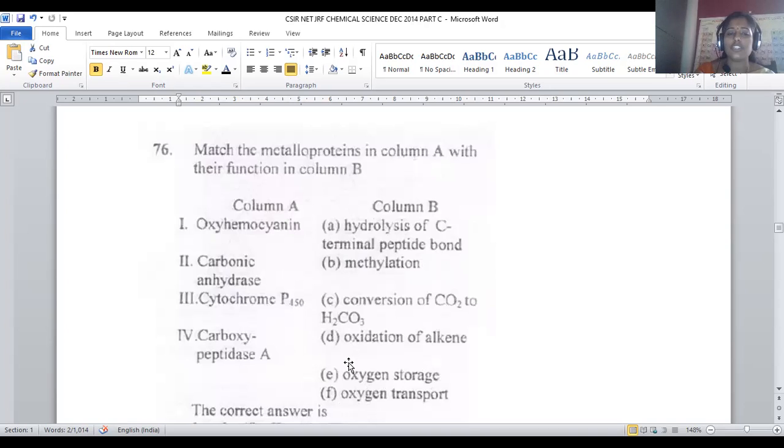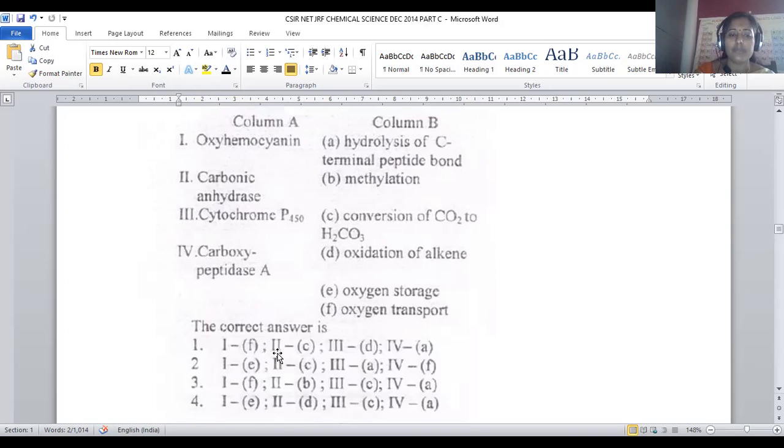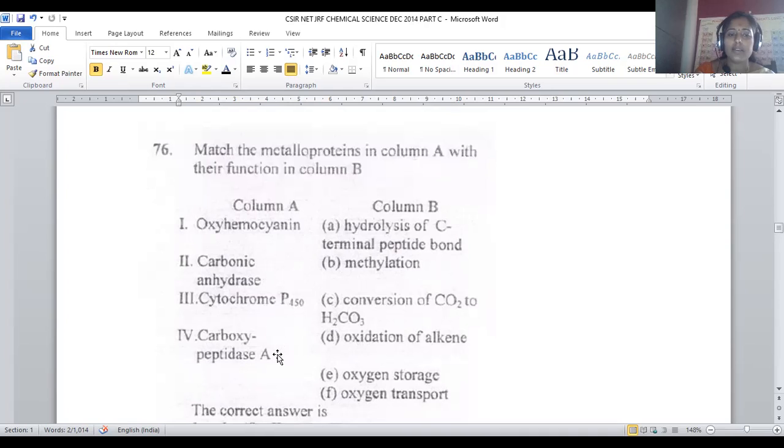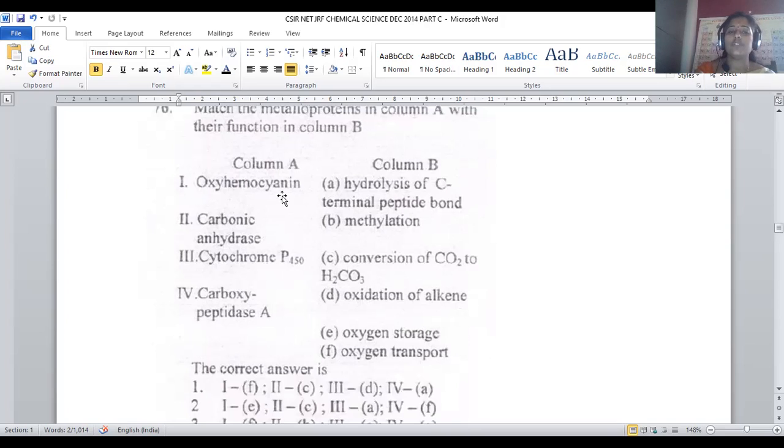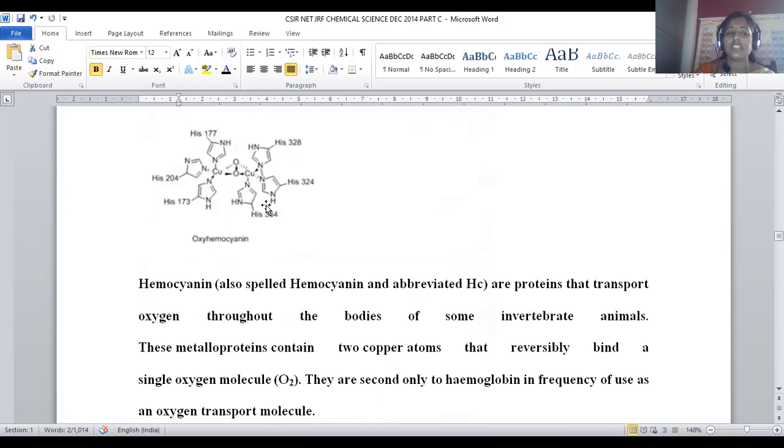It is a match the following question, again from bio inorganic chemistry itself. Match the metalloproteins in column A with their corresponding function in column B. Oxyhemocyanin. Hemocyanin is a copper containing complex, which is used for oxygen transportation, especially in marine invertebrates.